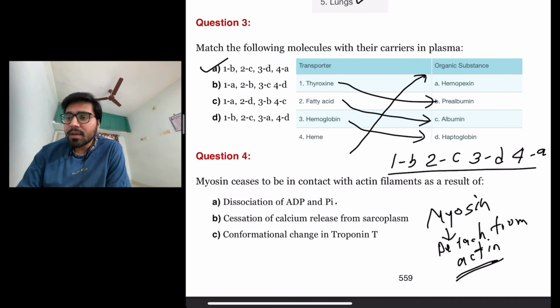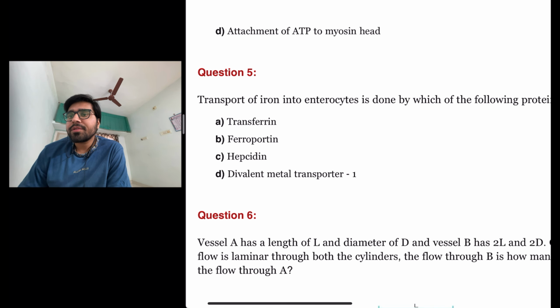No, that does not lead to detachment of myosin from actin. Cessation of calcium release from sarcoplasm? No, that is not the answer. Conformational change in troponin T? No, that also does not lead to myosin ceasing contact with actin. The last option is attachment of ATP to myosin head.